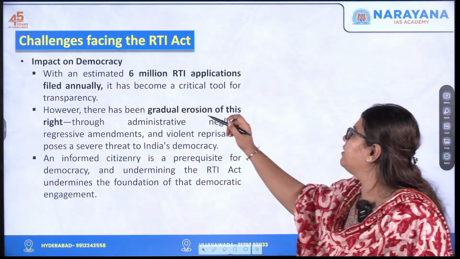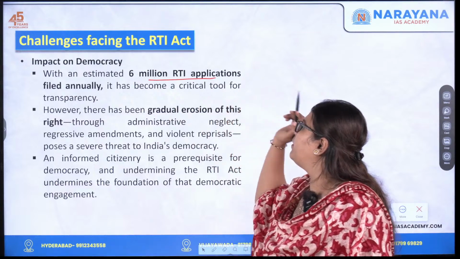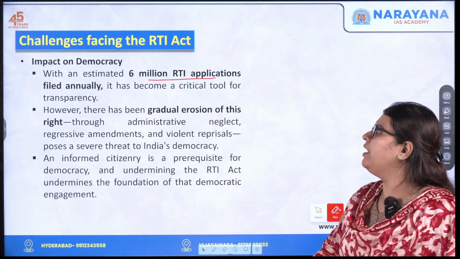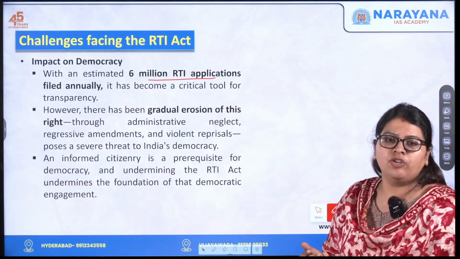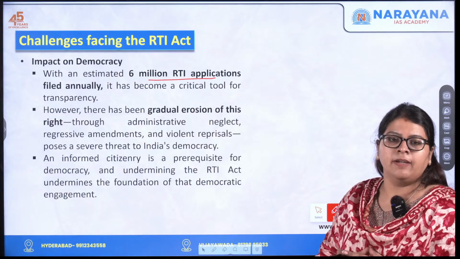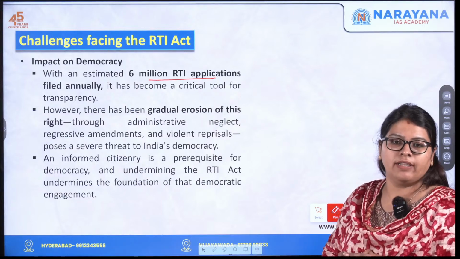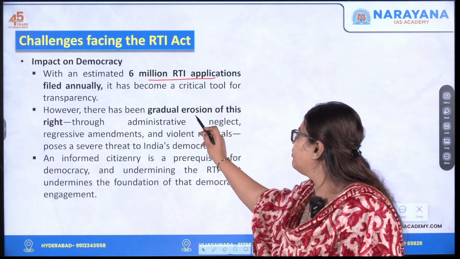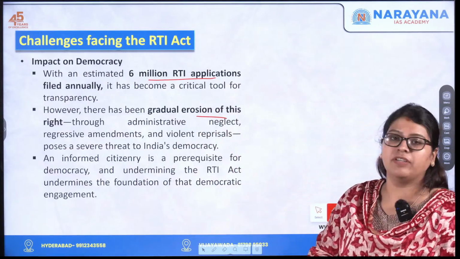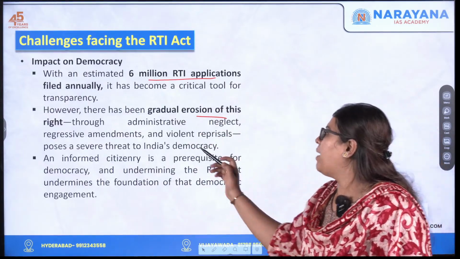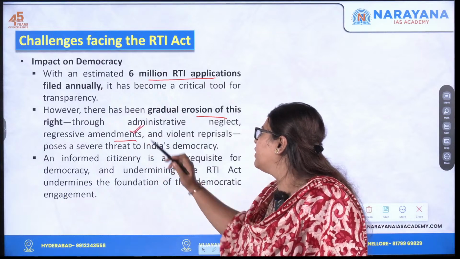Here you see an estimated 6 million RTI applications are filed annually, and it is there to ensure transparency, right? It is a critical tool for ensuring that. However, there has been a gradual erosion of the rights through administrative neglect. There have been amendments made for the convenience of the government.